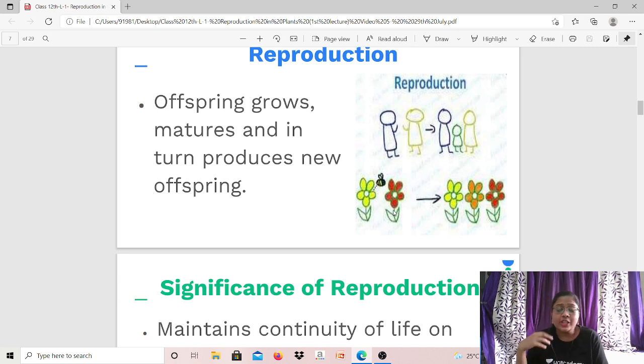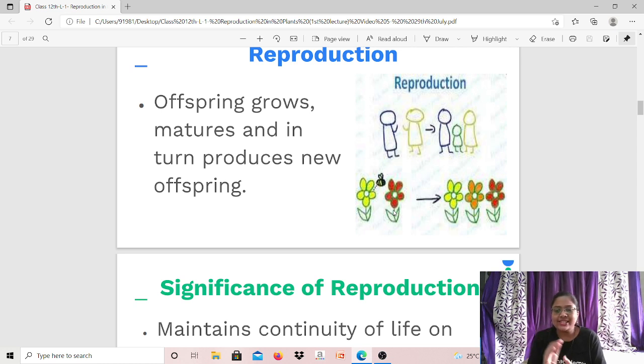Now, the offsprings which are born by this procedure, by reproduction, are very small and immature initially, right? So these offsprings grow, then they mature, and finally they produce a new offspring. I repeat, the offsprings which are born by this process are immature and small. They grow, become mature, and then finally produce a new offspring.